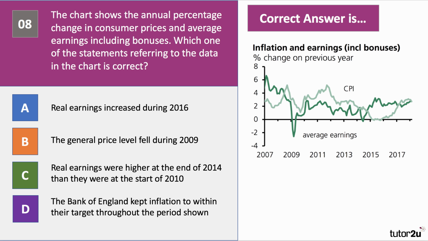Question 8 is a data question, and it relates to the chart. The chart shows the annual percentage change in consumer prices and average earnings, including bonuses. That's basically wages and bonuses in the labour market. Now the inflation chart is in light green. The average earnings data is in dark green. Okay. Which one of the statements referring to the data in the chart is correct?